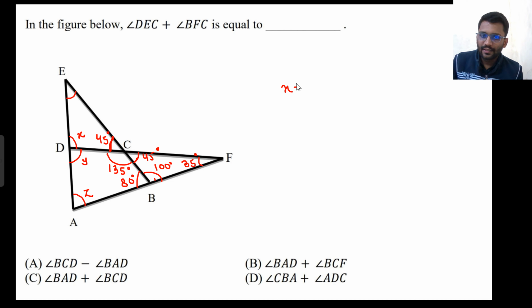I can see that x plus y will make 180 degrees, and y plus z will make 135, 80, so 35 minus 180. So forget about it. You will again have to make an assumption.